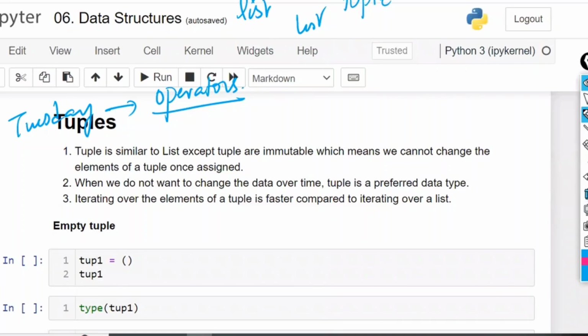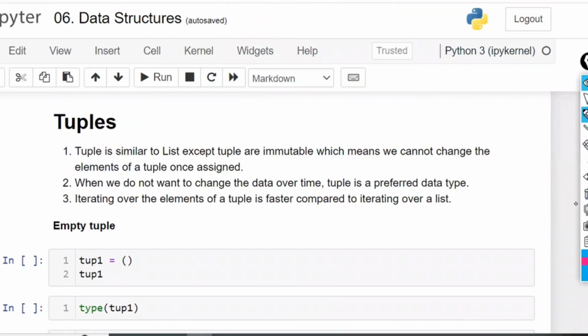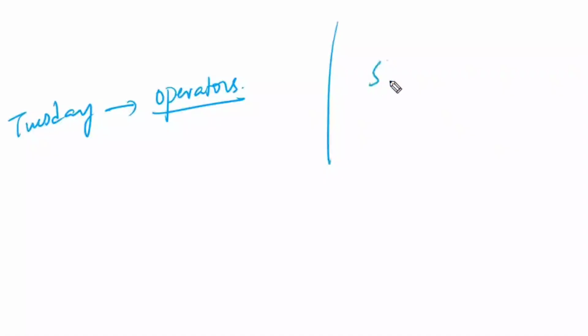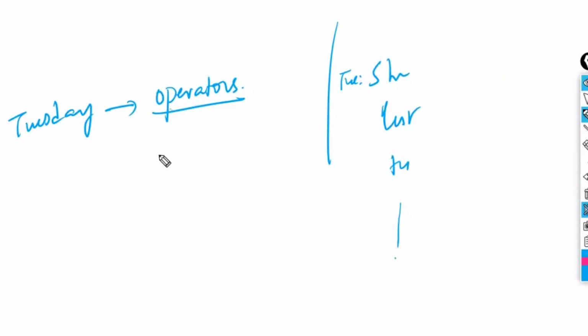Otherwise, just apply the logic. On Tuesday, I'm explaining the topic called operators. Now, if on Tuesday you are preparing strings, then when will you prepare operators? After strings, lists have to be prepared. After that, tuples have to be prepared. After that, you have to come to operators. Now, whether you are focusing on this one or this one,